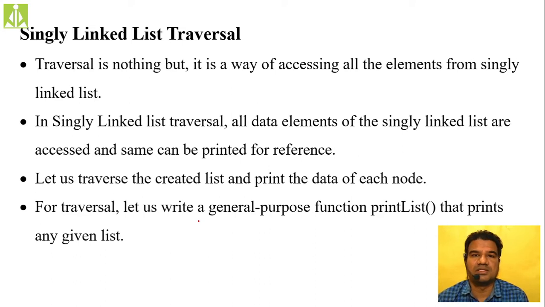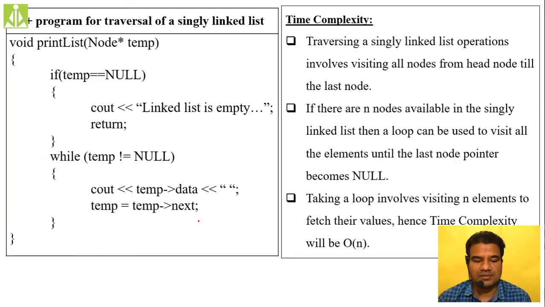You have to remember this one. It's simply a way of accessing the elements from your data structure. We will start from the beginning and end at the last position of your singly linked list, and as we are moving, we will access all the data elements. So this is nothing but traversal.